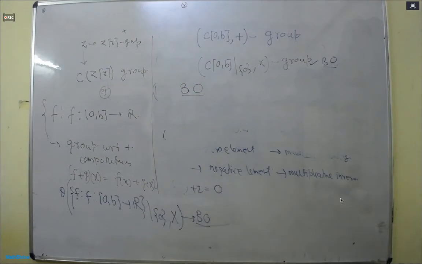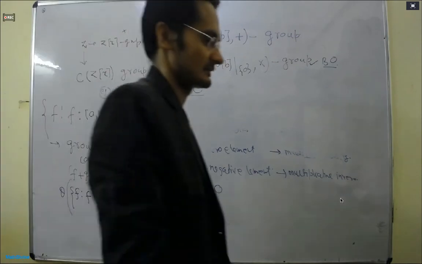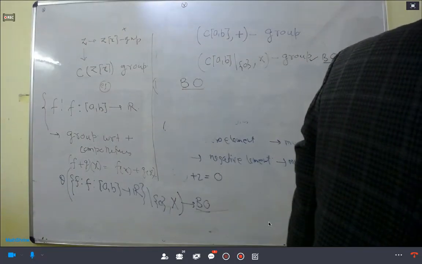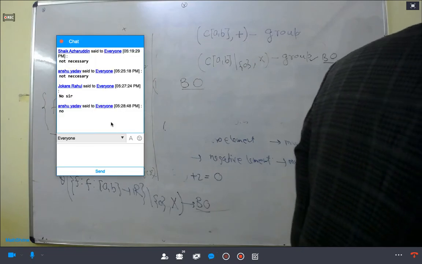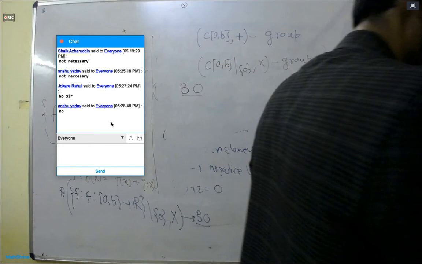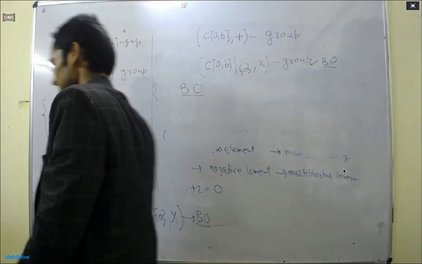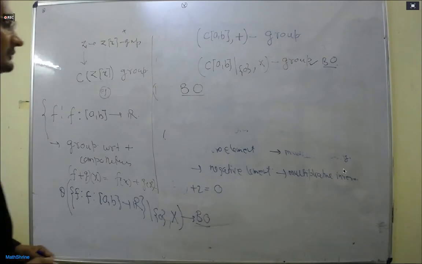Yes, everyone. If you are telling it is not a group, tell me the example. What is the problem? So people are telling it will not satisfy the binary operation. Do you have some example that it will not satisfy the binary operation?